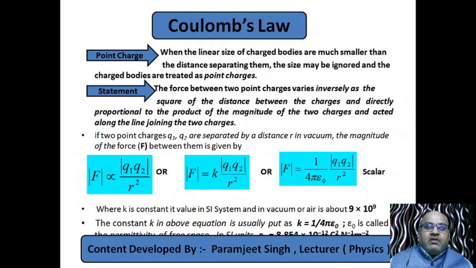So let us know Coulomb's law. Coulomb's law has some restrictions, some limitations. One of the most important limitations is that this works for point charges. Now what is a point charge? This is a relative term. If the linear size of the object carrying charge is very negligible, much smaller than the distance between the charges, then it will be considered a point charge.